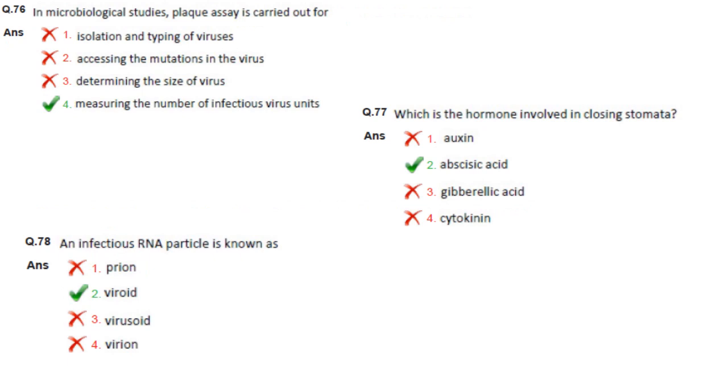Next question. In microbiological studies, plaque assay is carried out for measuring the number of infectious virus units, because it is used mainly for quantification of virus particles. Then which hormone is involved in closing stomata? It is abscisic acid. An infectious RNA particle is known as a viroid.